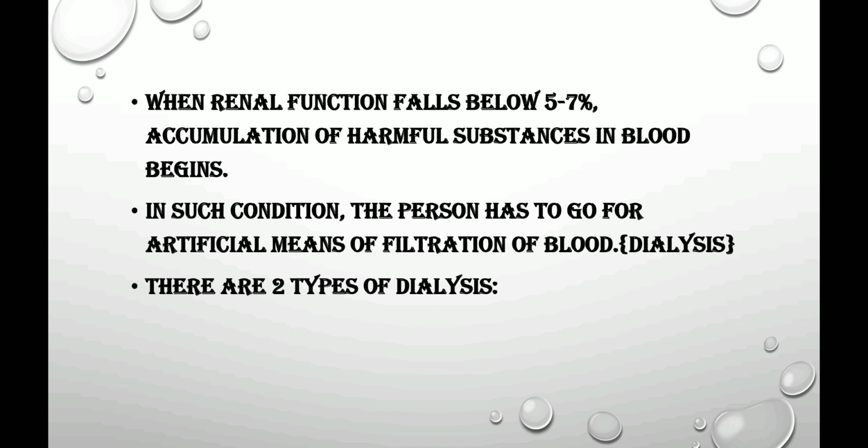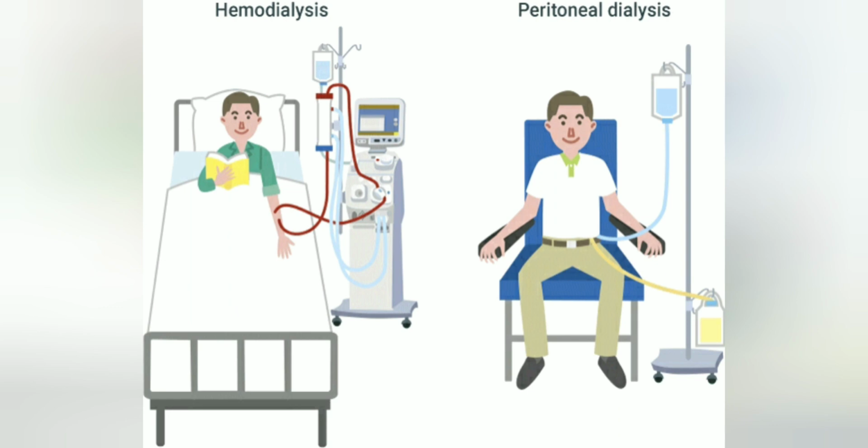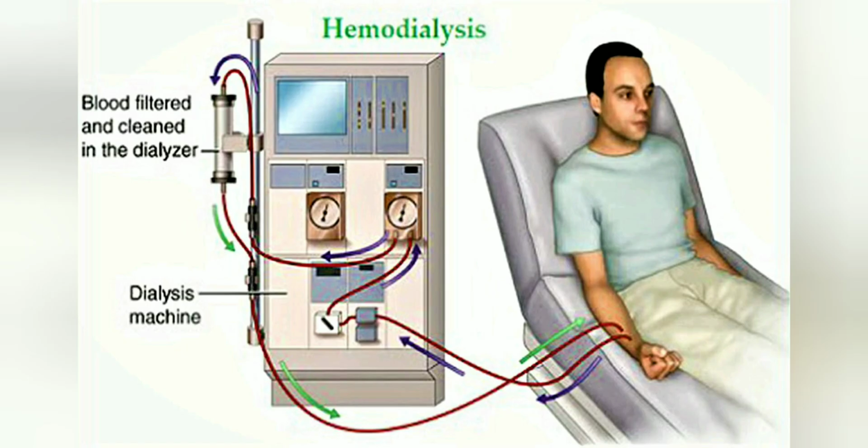Dialysis can be of two different types. That is hemodialysis, one, and secondly peritoneal dialysis. Talking about hemodialysis first, in hemodialysis, blood is filtered outside the body using a dialysis unit. In this procedure, the patient's blood is removed generally from the radial artery. The radial artery is present in your wrist. From that part, a cut is made in the radial artery and a tube is inserted inside it.